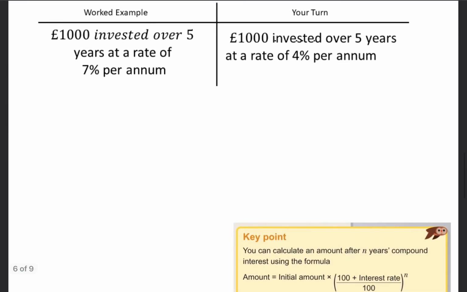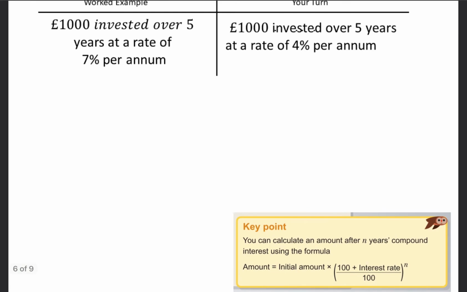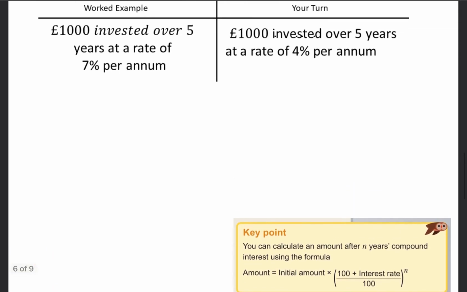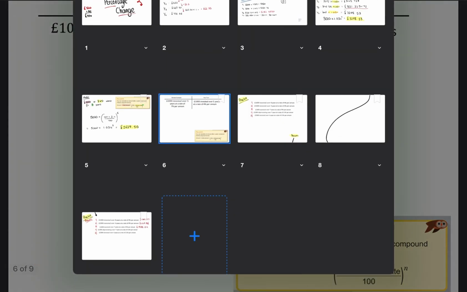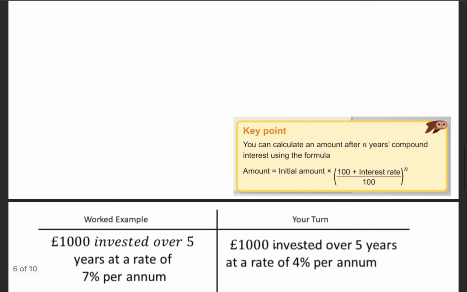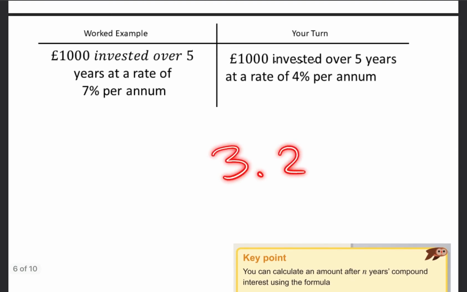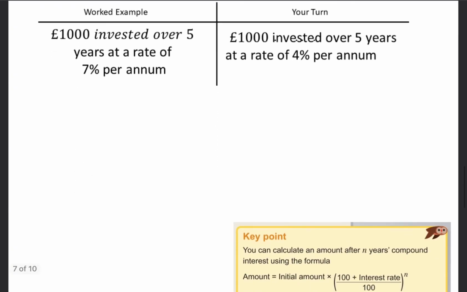Okay, 2 questions here. Please have a go at them. And you've got your key point below. And then what I'm going to do is, let me just show you the answer really quickly. So what does it say? Pause now. Okay, 3, 2, 1. Let me show you really quickly.